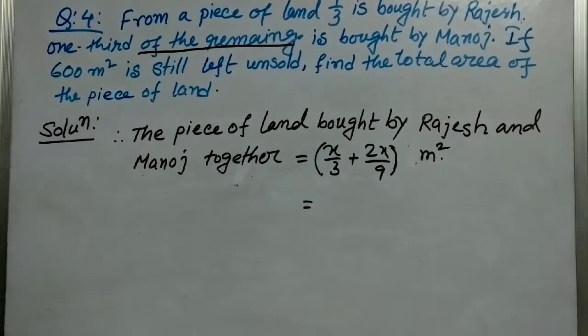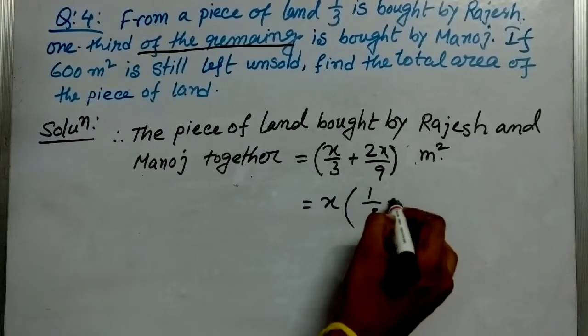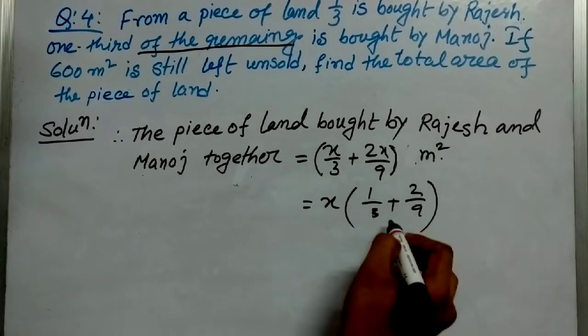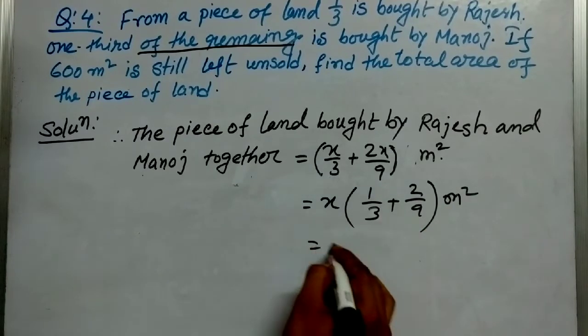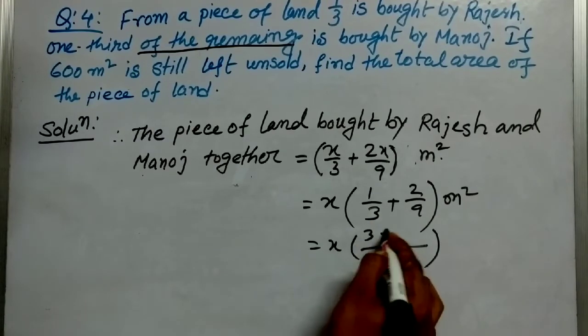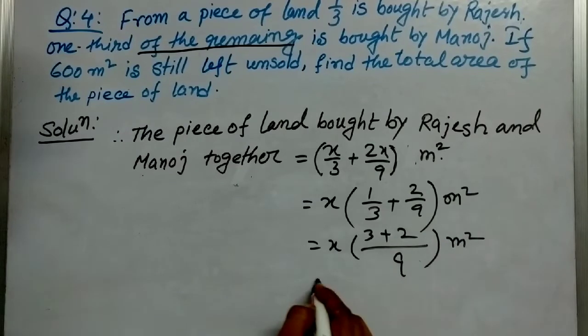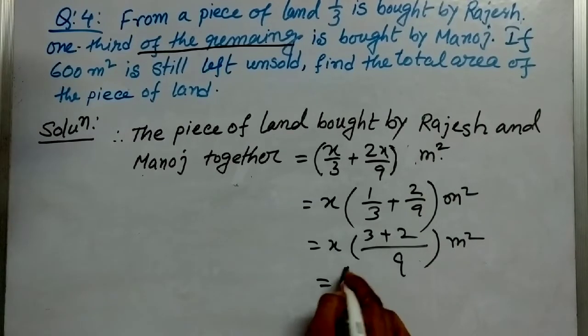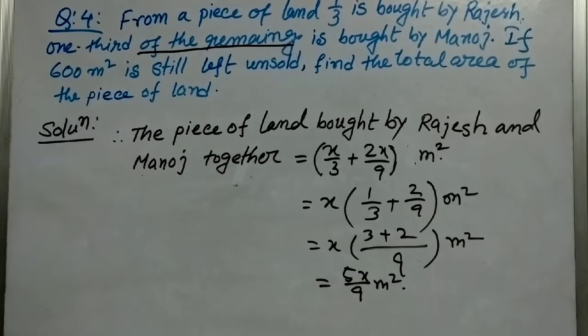We can write x as common, so 1 by 3 plus 2 by 9 meter square. So 9 is the LCM. 3 threes are 9, plus 2, so it is 5 by 9. So it is 5x by 9 meter square.